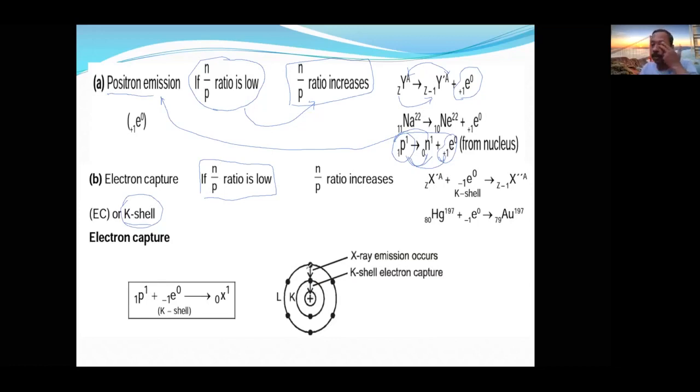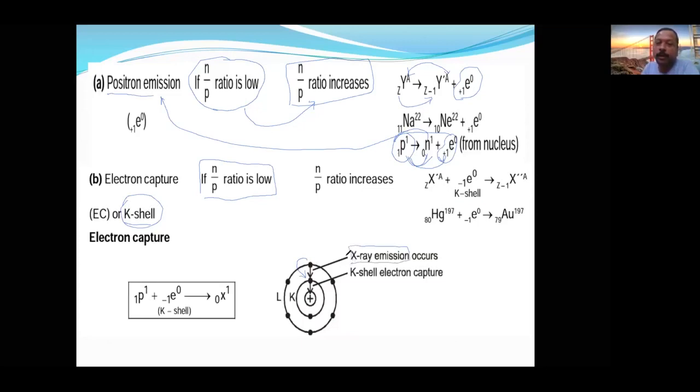Now people ask, sir, if the electron of the K shell goes to the nucleus, what happens to its capacity? The capacity will be fulfilled by the dropping of an electron from a higher energy level to the first energy level. So that energy will be extra, and that extra energy will be X-ray emission.